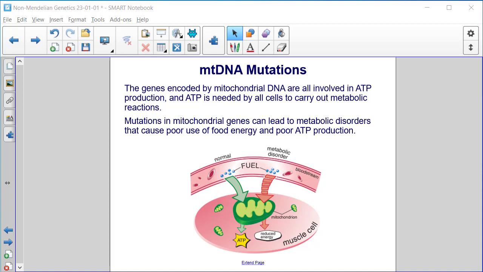in a muscle cell. So in the normal case, if the mitochondrion is functioning properly, we get the production of ATP from this fuel in our muscle cell. If we have the metabolic disorder, then something is wrong with the ability for this mitochondrion to produce ATP, so we get a reduced amount of energy.